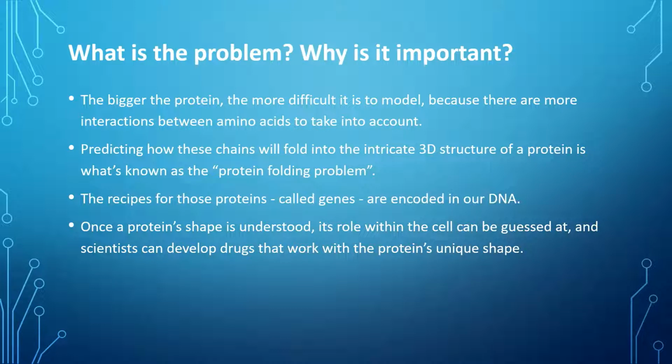Now, you might have seen the DNA, like a helix, a spiral kind of thing. That is basically a protein itself, and the genes play a huge role in how the protein is composed and how it could shape up. Once a protein's shape is understood, its role within the cell can be guessed, and scientists can develop drugs that work with the protein's unique shape.